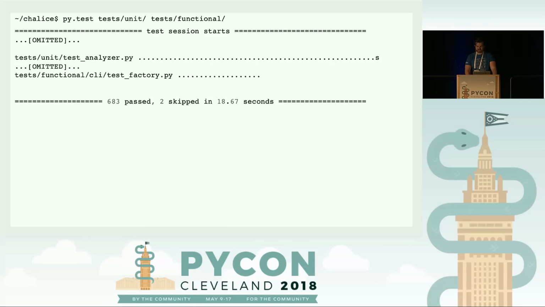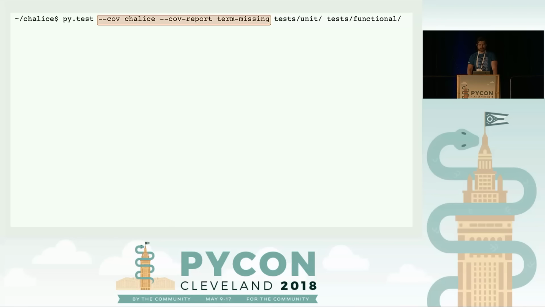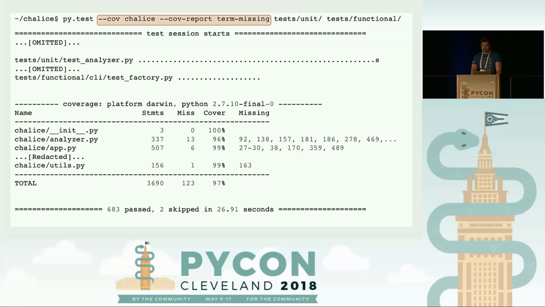So this is just a normal Pytest run on the Chalice code base, but now I can run it with the --cov flag and specify a source, and also the cov report option to say how I want to output the report. Printing it out here, you'll see that there are more statistics at the end of the test run, where you'll see how many statements got looked at, how many misses there were, and the overall coverage at the end. It'll also tell you what lines were missed.